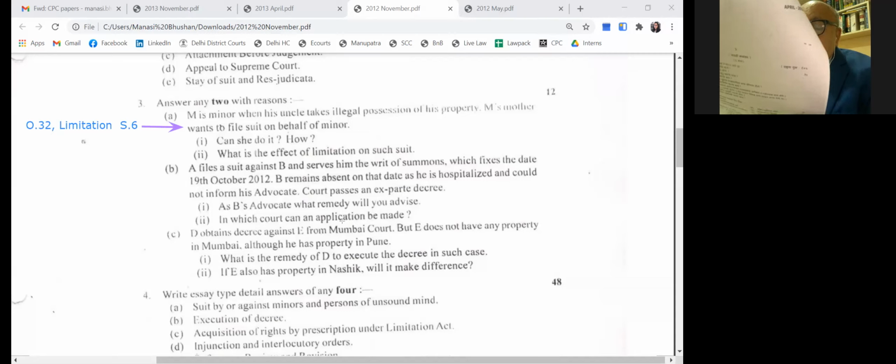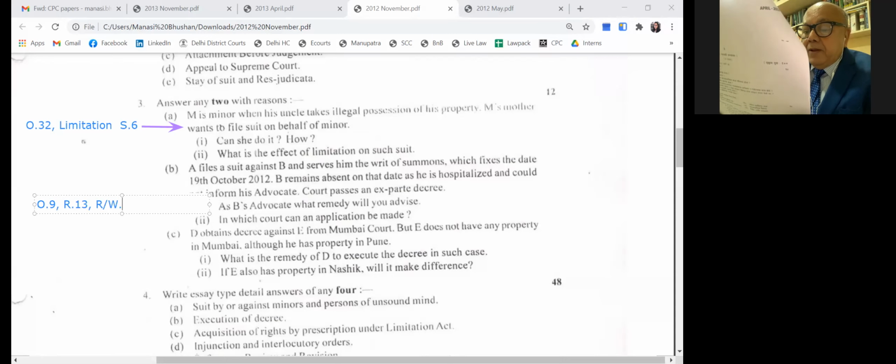A files a suit against B and serves him with the writ of summons, which fixes the date 19 October, but he remains absent on the date as he was hospitalized and could not inform the advocate. Now this is the provisions of Order 9, Rule 13 for setting aside the ex parte decree, read with Section 5 of the Limitation Act. Okay, this paper is very faint. Can you please, Mansi, read clause number C?